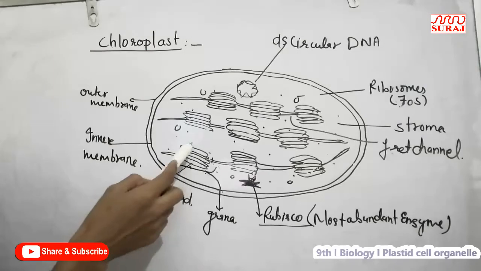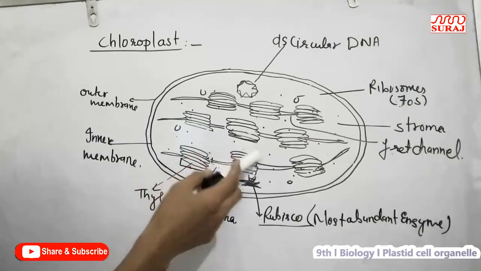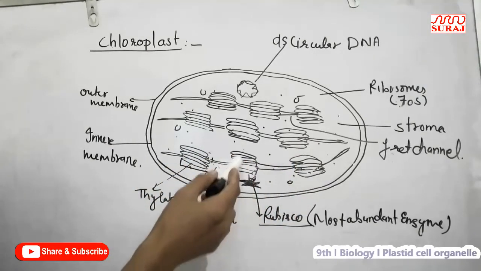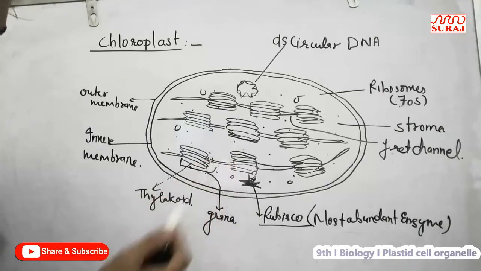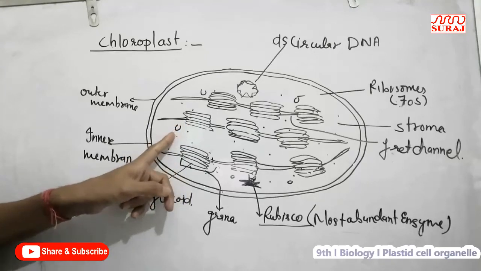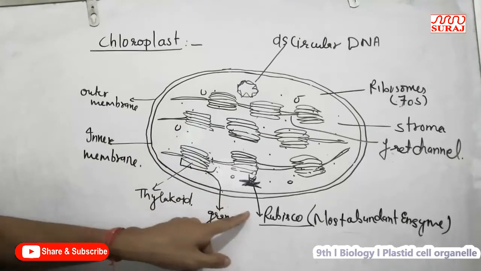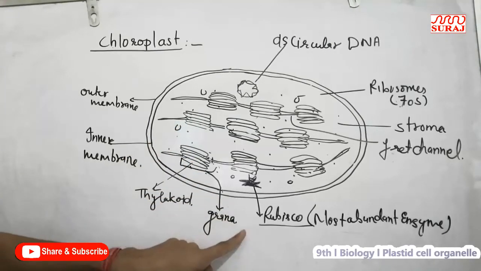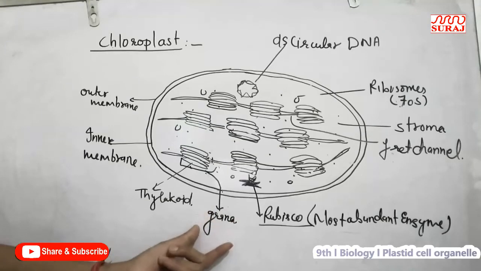In a cell, mainly 40 to 60 grana are present. In a single granum, 5 to 7 thylakoids are attached with each other. In the grana, chlorophyll pigment is present, so it helps in light absorption.